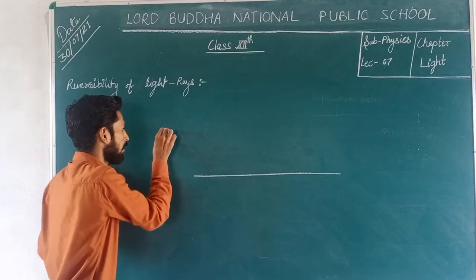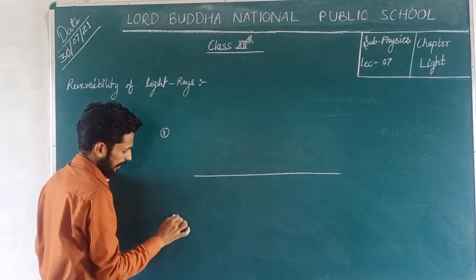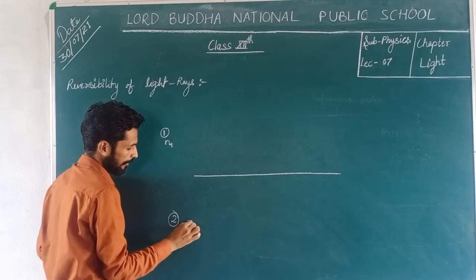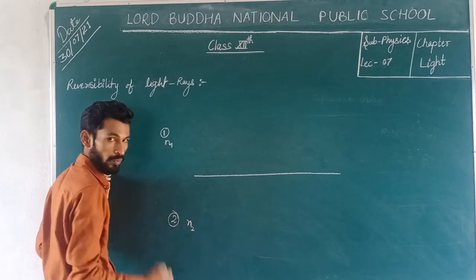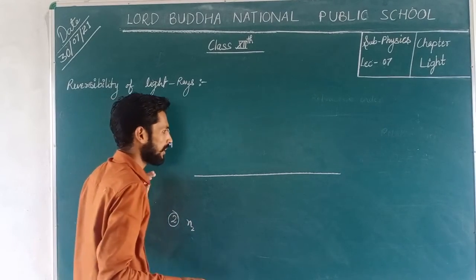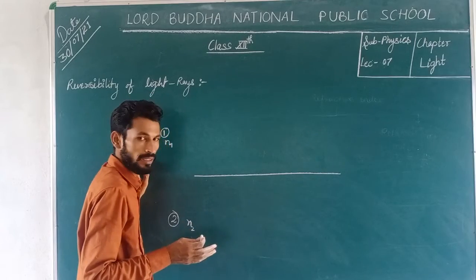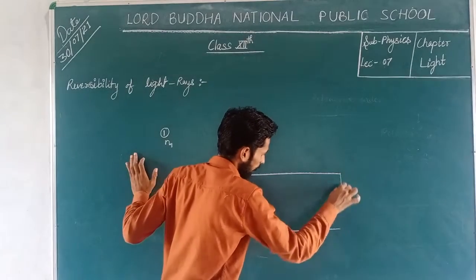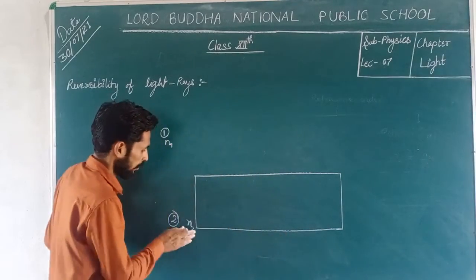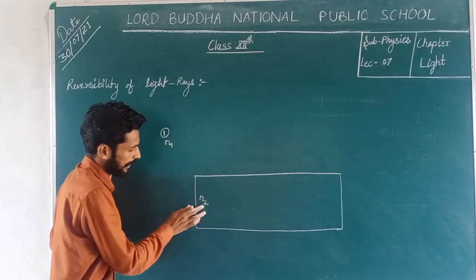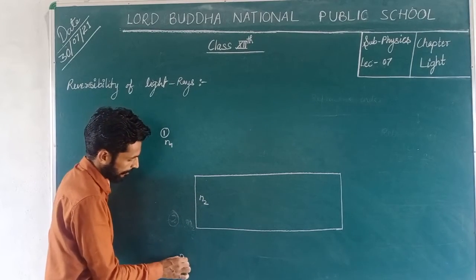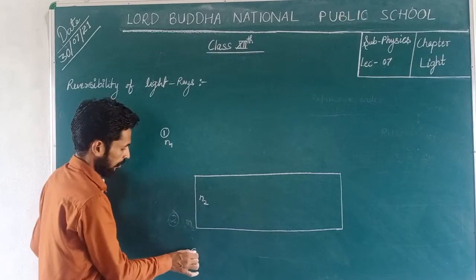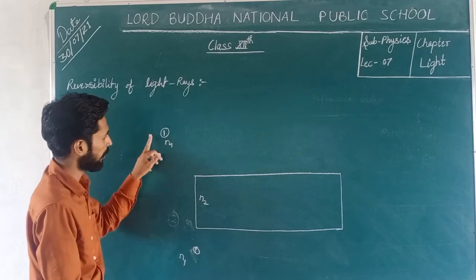Like this is medium number first, and the next one is medium number 2, with the refractive index of medium first being N1 and the refractive index of medium 2 being N2. Then this is medium number 2, with refractive index N2, and even after this there is the same medium as well. This is medium number 3rd, which is equal to medium number 1st.